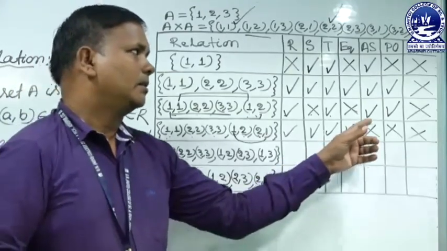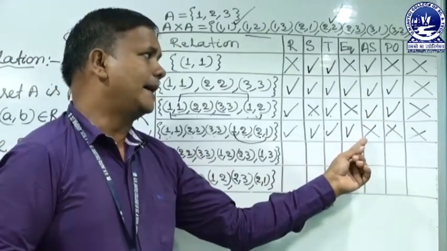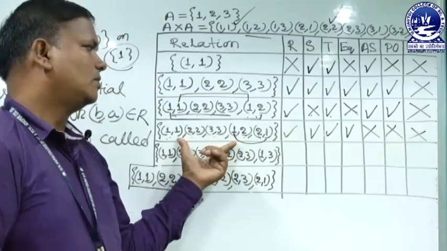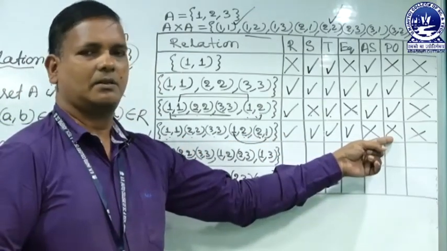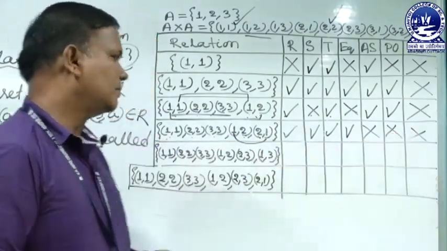Because for partial ordering we require antisymmetric. The relation is not antisymmetric, so that is why it is not partial ordering. Not partial ordering, so it is not total ordering.